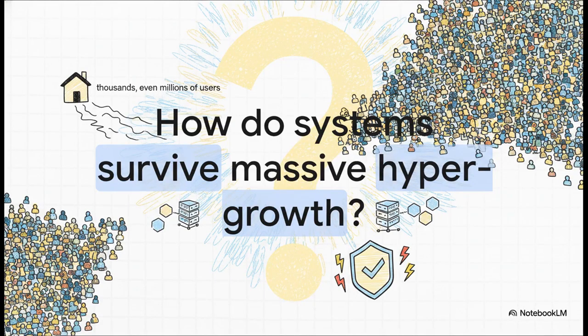Because let's think about it. What actually happens when your app suddenly goes viral? When thousands, or even millions of users just show up at your digital doorstep overnight? How do tech giants like Netflix, Uber, or Amazon scale up to handle massive traffic spikes without immediately crashing? Well, that's exactly what we're looking at. We're going to walk through the complete journey of scaling a system from literally zero to millions of users, step by step, bottleneck by bottleneck.